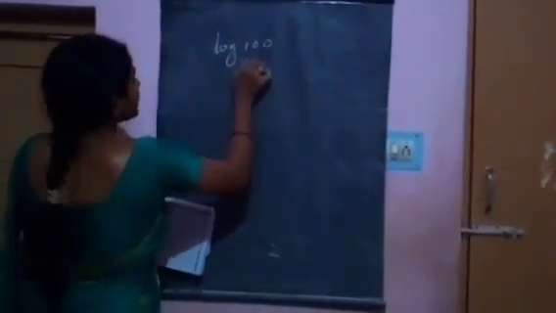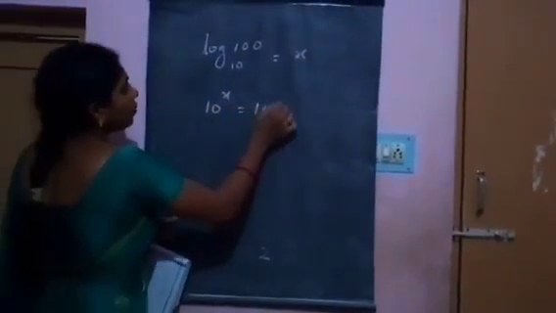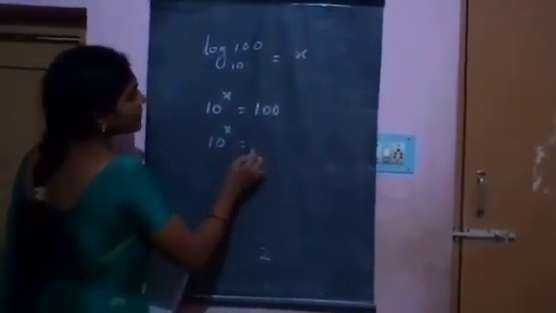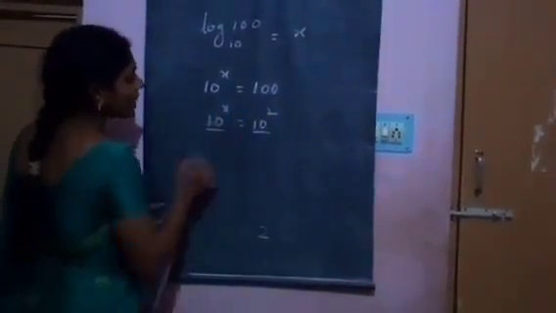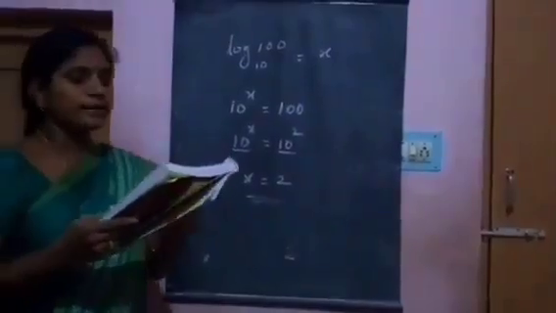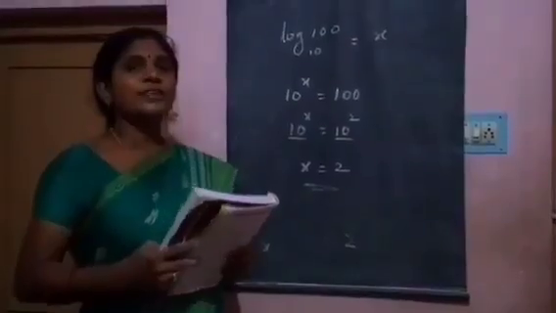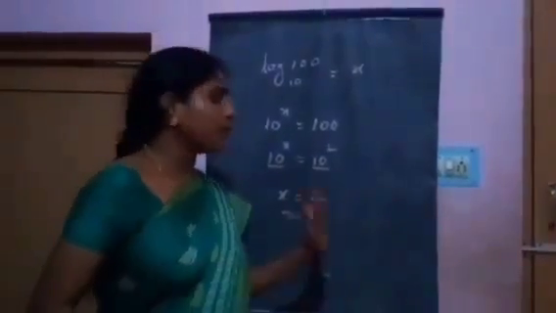And next, log 100 is rational or irrational. Log 100 base 10 equal to x. 10 power x equal to 100. 10 power x is equal to 10 to the power of 2. Bases are equal, then exponents also equal. x is equal to 2. That's why log 100 is a rational number. This chapter is completed.